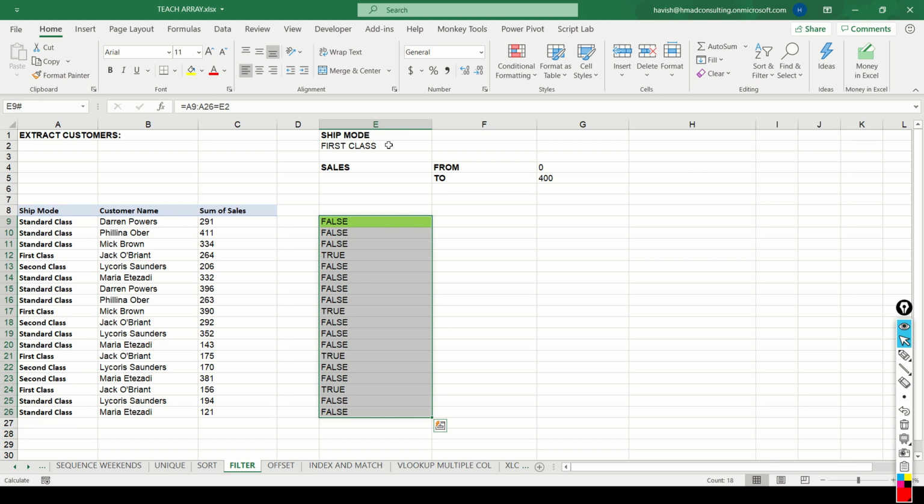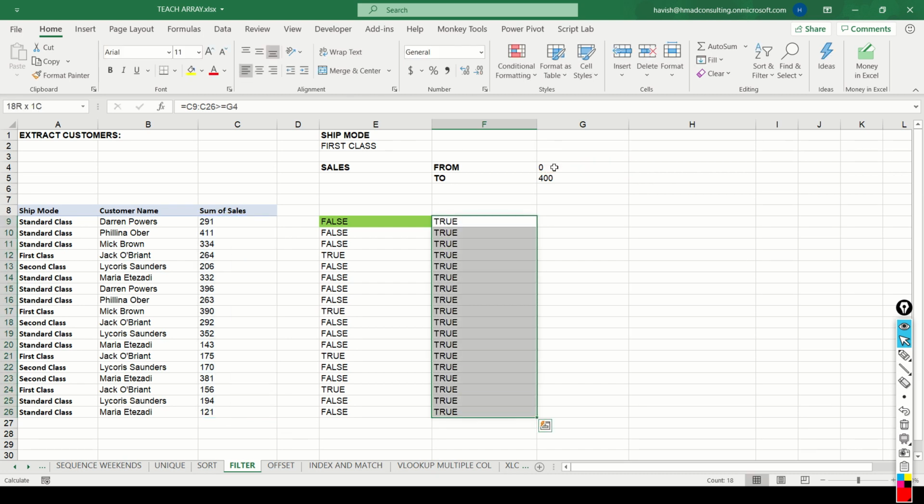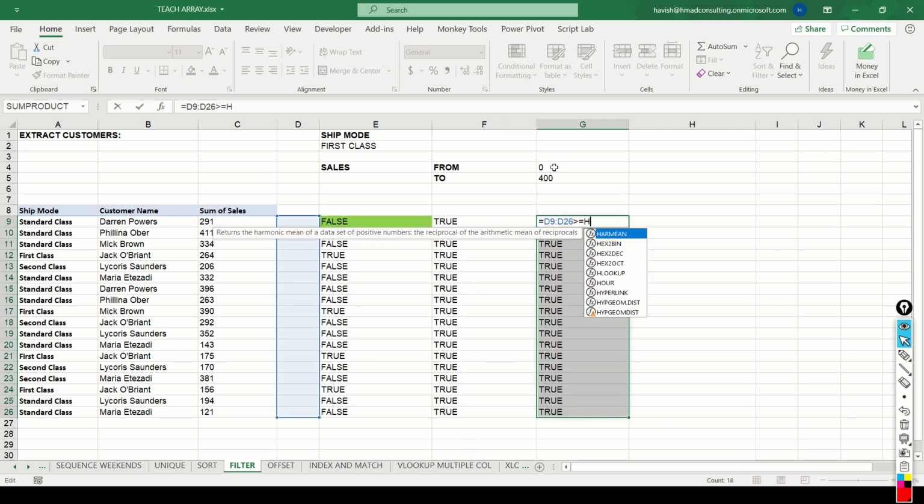Makes sense, right? If I again say equal to the sales amount is greater than equal to 0, we get a series of trues, obviously, because all the numbers are greater than 0. But if I make it 200, you notice that some of these become true and some of these become false. And we can do the same thing one more time, where we say that C9 to C26 is less than equal to G5.